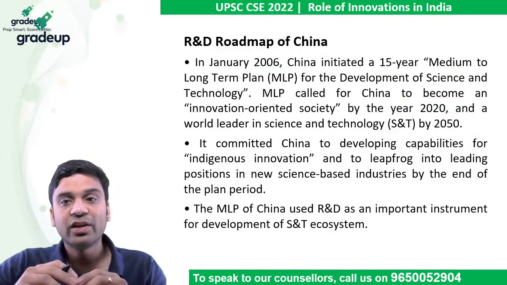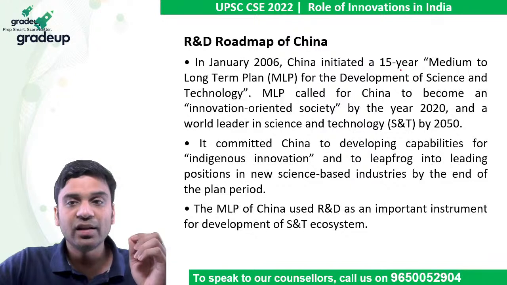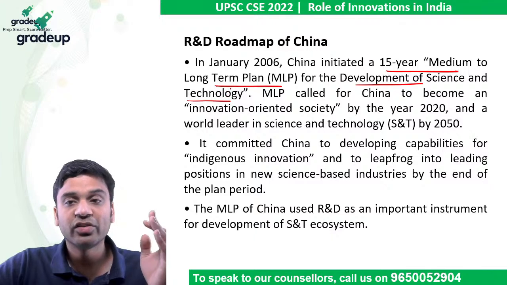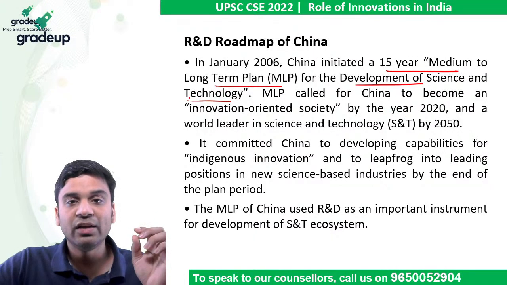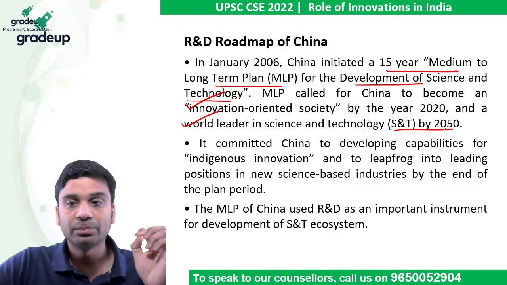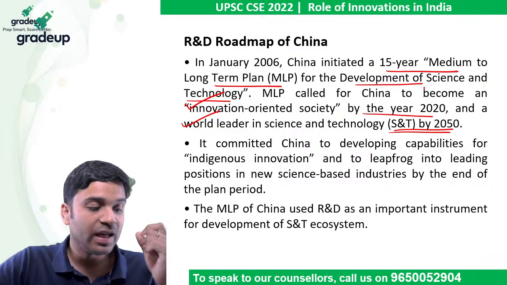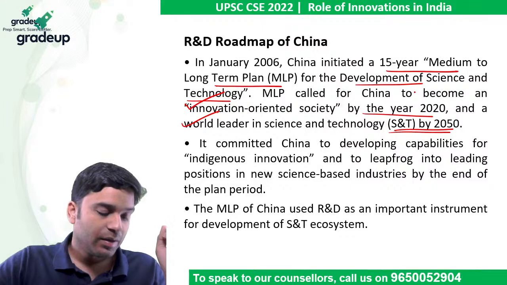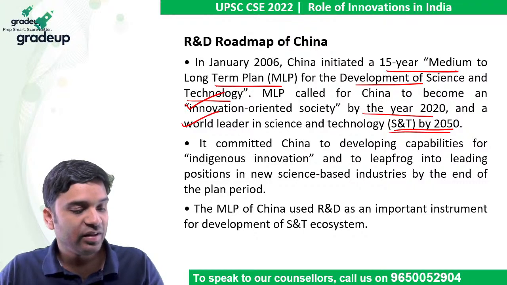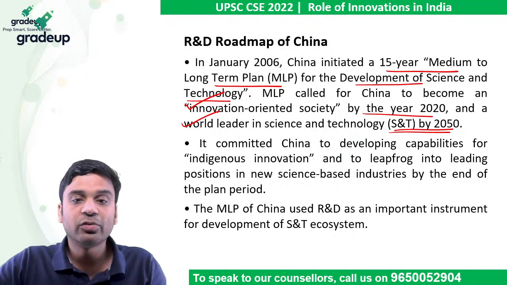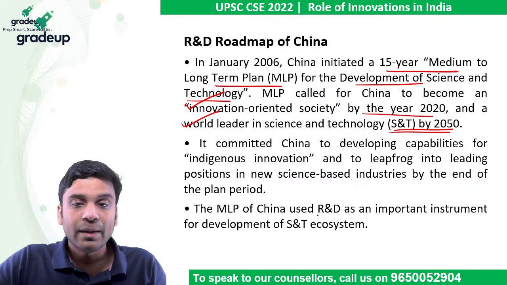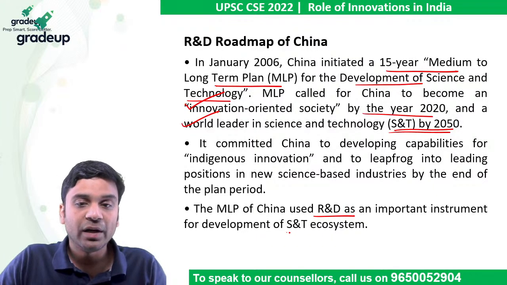For example, in January 2006, they launched the 15-year medium to long-term plan for development of science and technology. Their aim was to have an innovation-oriented society by 2020 and to become the world leader in science and tech by 2050. This committed China to developing indigenous innovation, and it was responsible for catapulting them into the top 14. The MLP uses R&D as an important instrument for development of the S&T ecosystem.